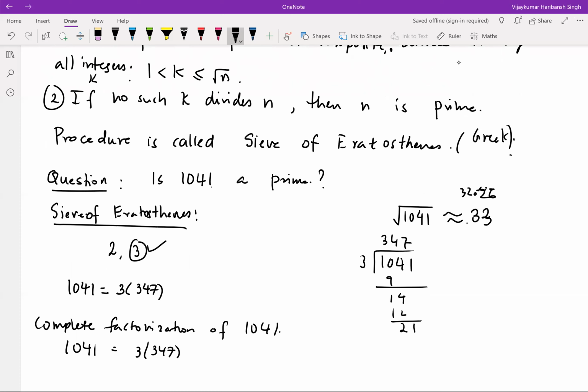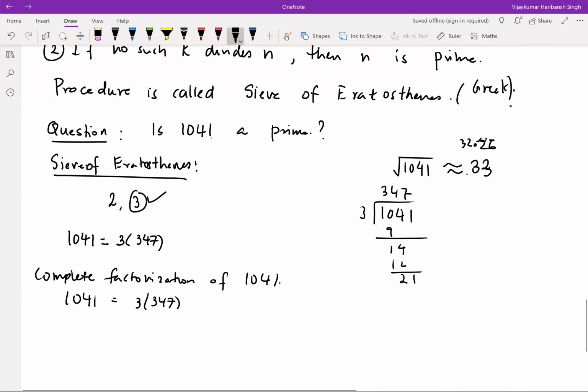So although this is a check only to find whether a number is prime or not, you can extend this sieve of Eratosthenes to find all the factors as well. Although this is tedious, there are better ways to do this.